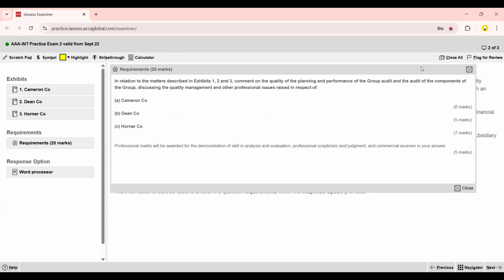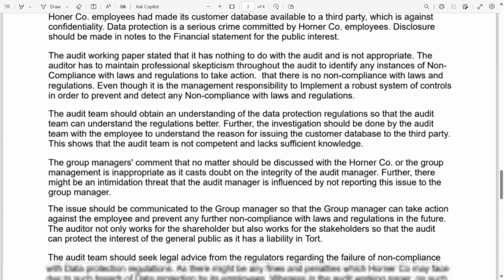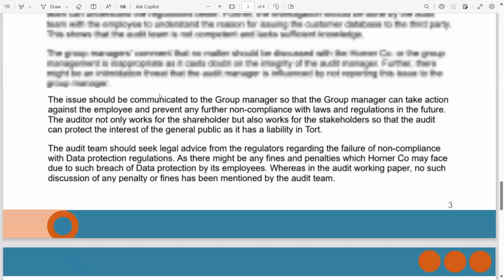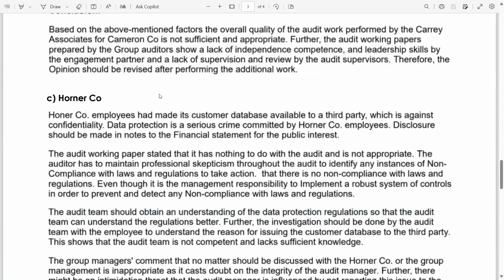Let me show you on the answer slide. Look how many paragraphs I have written on this small exhibit. So this is how you should have to develop your answer. You should have to gear up your technical skills, your professional skills, your drafting skills.